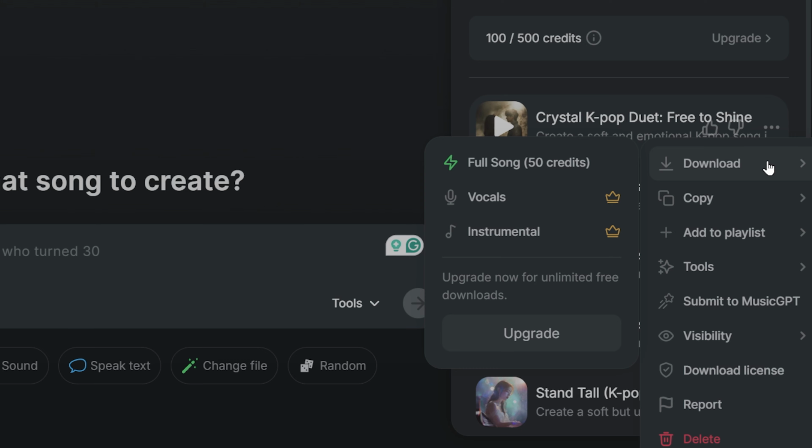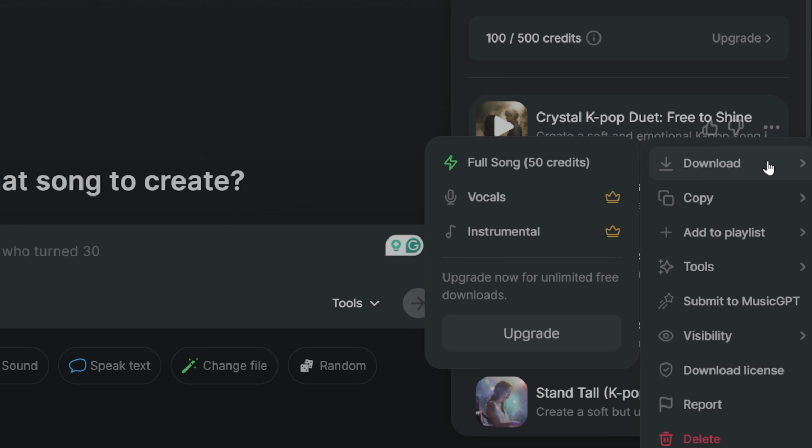Remember that you can't use it for commercial purposes, and a YouTube video is considered commercial, so you can't upload the video with it. If you pay for the account, you can download the vocals and instrumentals separately, so you can create sing-alongs if you like, or use them in other ways.